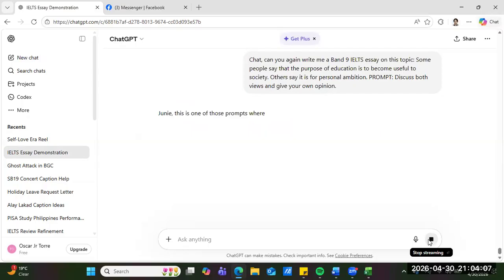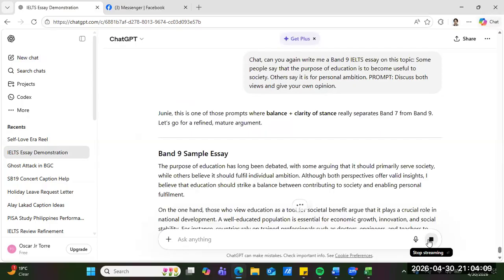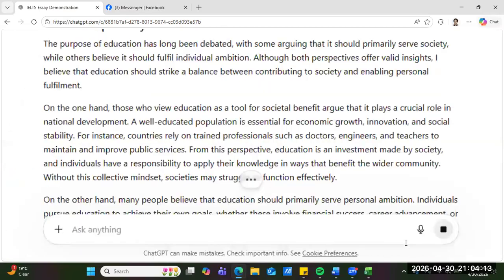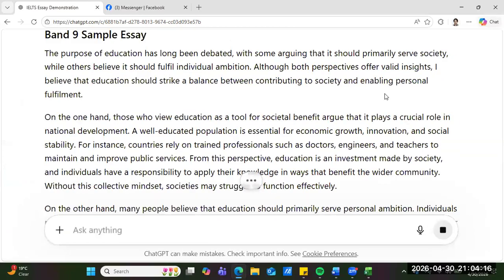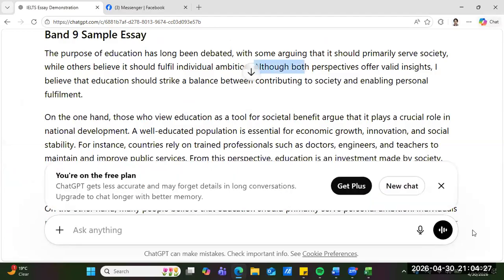The purpose of education has long been debated, with some arguing that it should primarily serve society, while others believe it should fulfill individual ambition. Although both perspectives offer valid insights, I believe that education should strike a balance.